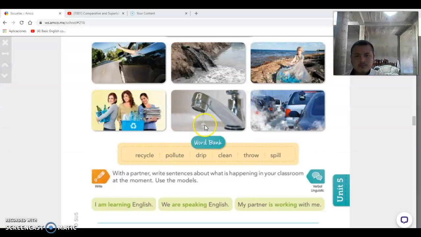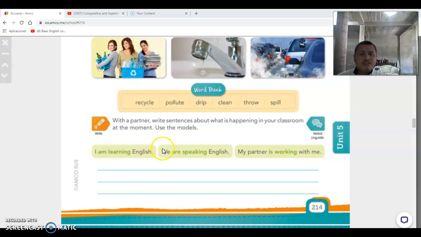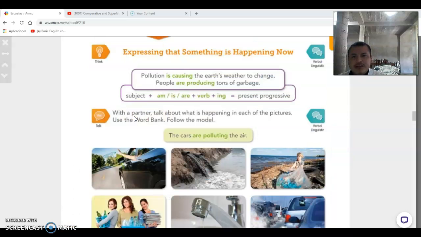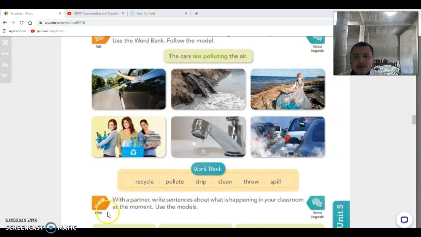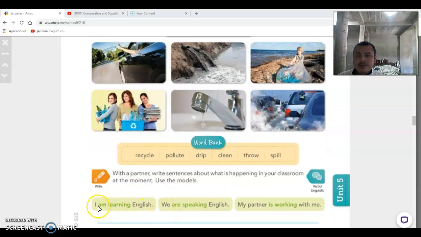Okay, guys, so on page 214, you need to see this one right here. It says expressing something happening now, present progressive, like I said, and it says with a partner, but in this case, you're going to do it alone. Write sentences about what is happening in your classroom at the moment. Use the models. So if you see right here, I am learning English. If you're doing learning English, that means present progressive. We are speaking English, so that means present progressive because we see the verb to be plus the ing form of the verb, and my partner is working with me.